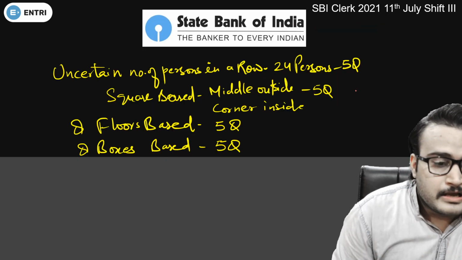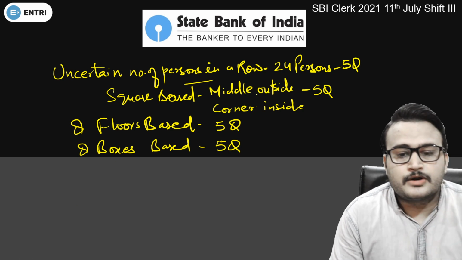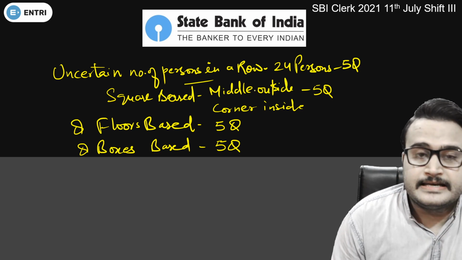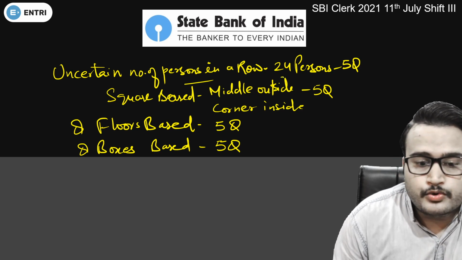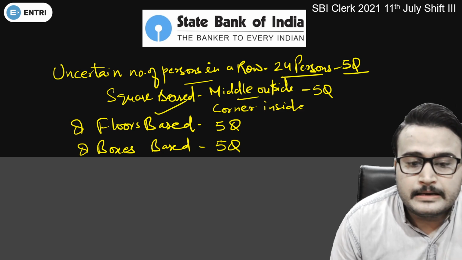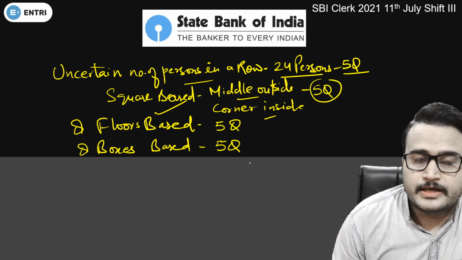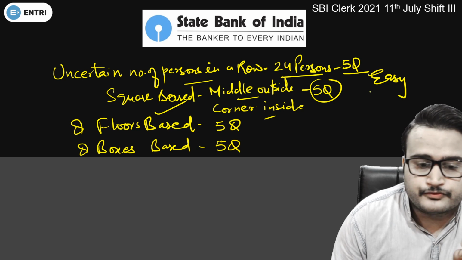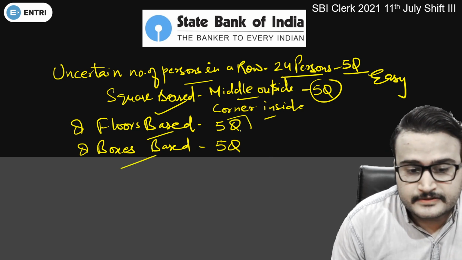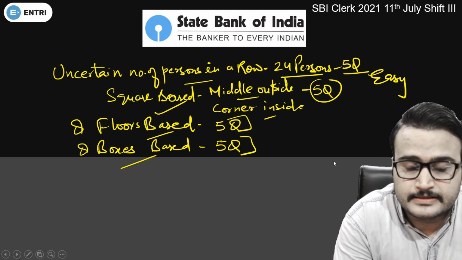As far as puzzles and sitting arrangement were concerned, a certain number of persons in a row, again we deal with that. In the second shift this question was also there, 24 persons were there, 5 questions. Square based sitting arrangement where the middle person faces outside whereas the corner person faces inside, 5 questions were there. Easy, very easy I have to say. 8 floor based and 8 box based separate questions were there. So 5 questions from here, 5 questions from here. So this is how the reasoning questions were there in the examination.